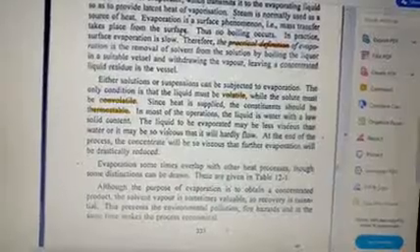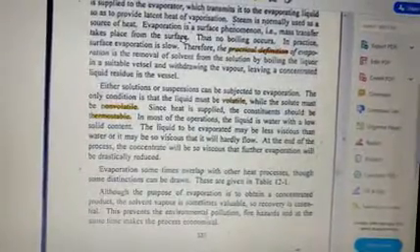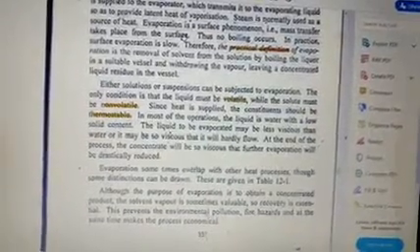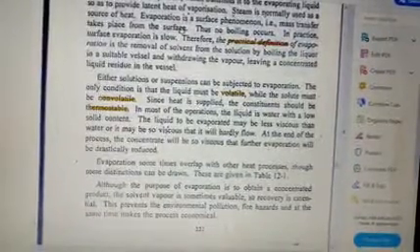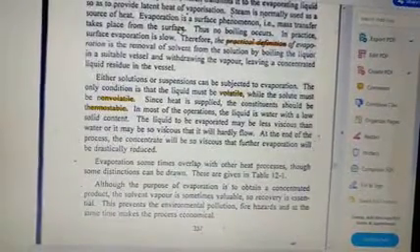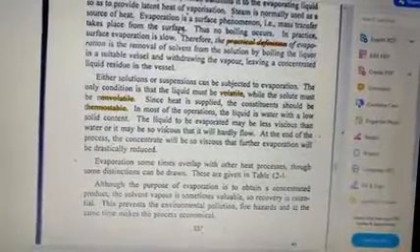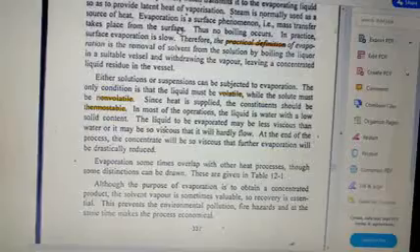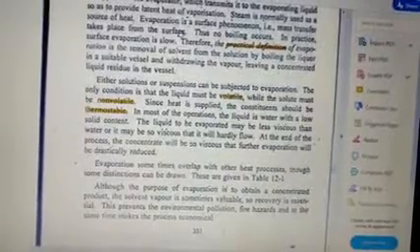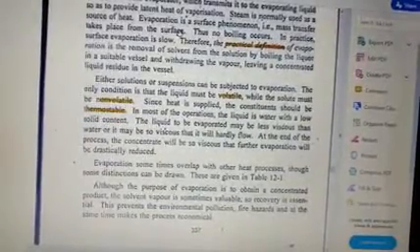Next, since heat is applied in the case of evaporation, the constituents should be thermostable. Also the liquid to be evaporated should be less viscous. Generally it is water, but it can be alcohol. So organic solvents can also be there, but generally it is water. It has to be less viscous so that it evaporates quickly.